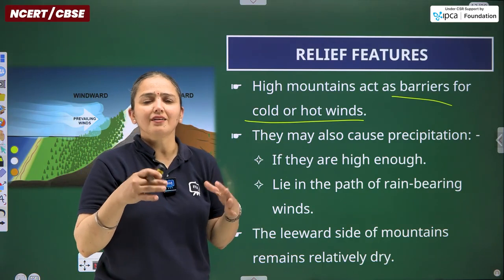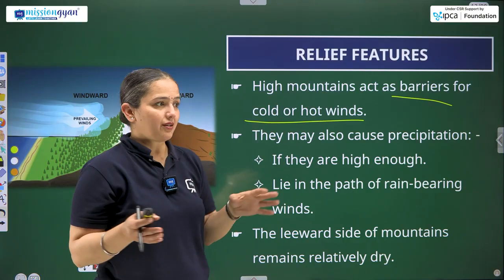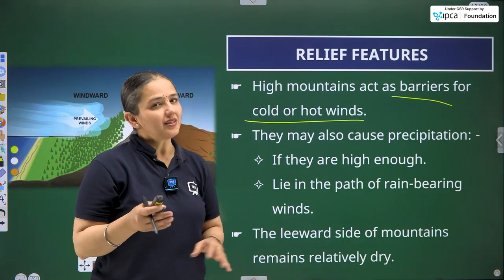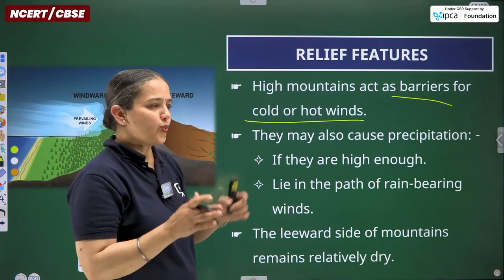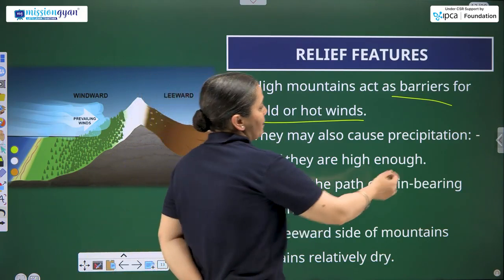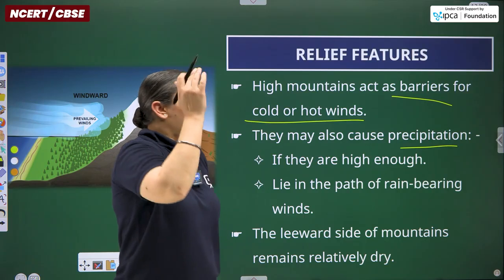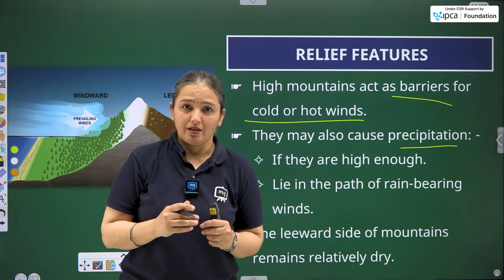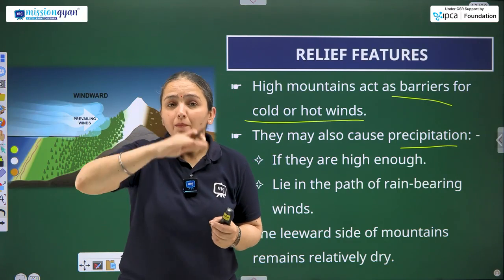Again, the reasons are naturally occurring and geographical, but if I explain that part, your class is going to become lengthy. So we are summing it up. In short, mountains may also cause precipitation, because high mountains do not let winds pass through.